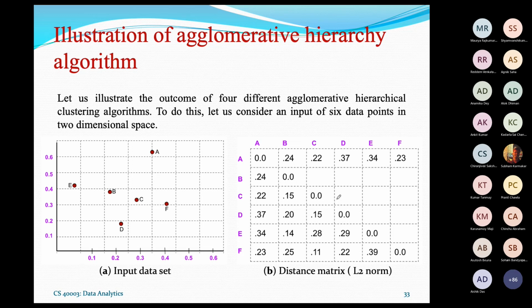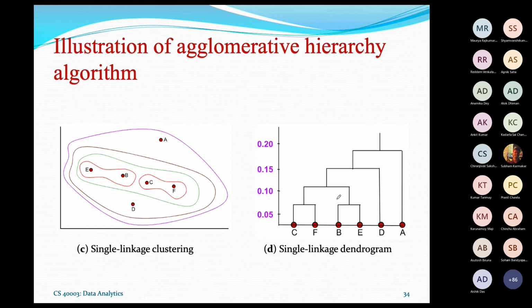Now, so far as the implementation is concerned, as you know, we have to calculate all possible distances. At the very beginning, the distance matrix should have its largest size, n cross n, and then a distance measurement, or actually a similarity measurement. If all the objects are defined in terms of numerical attributes, then the L2 norm can be considered. Otherwise, the L1 norm also can be considered, or you can consider the cosine similarity, whatever is applicable to you.